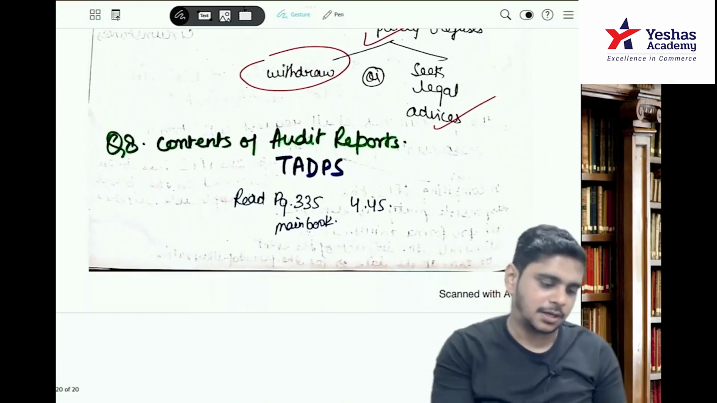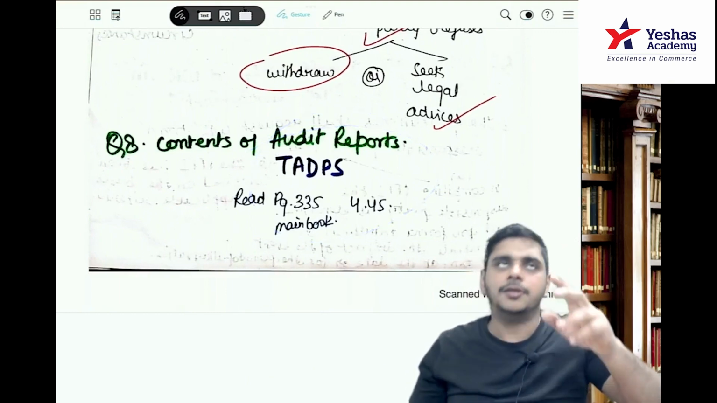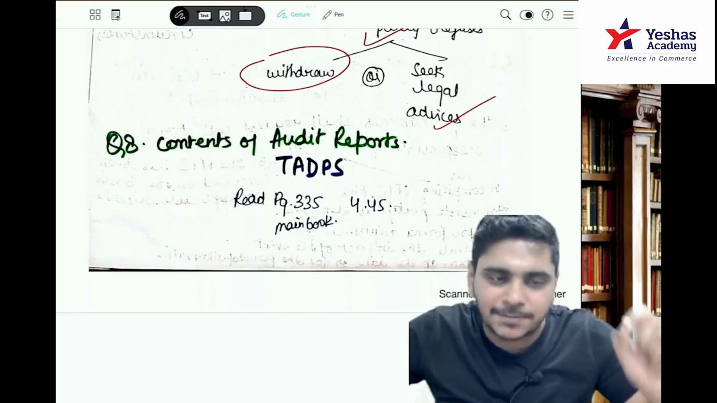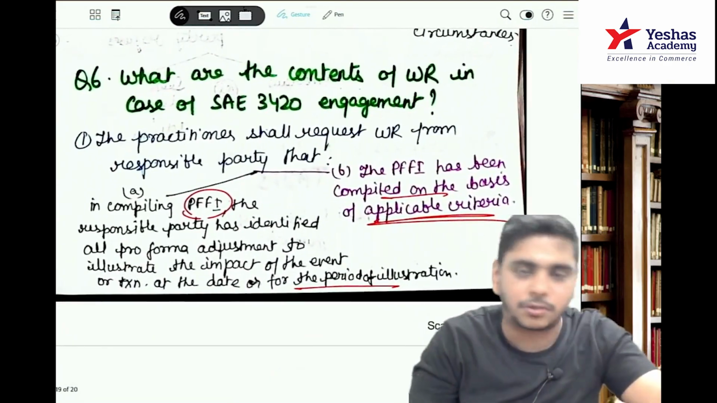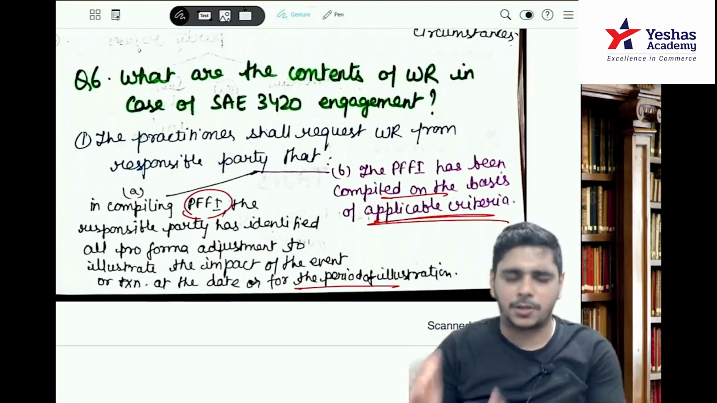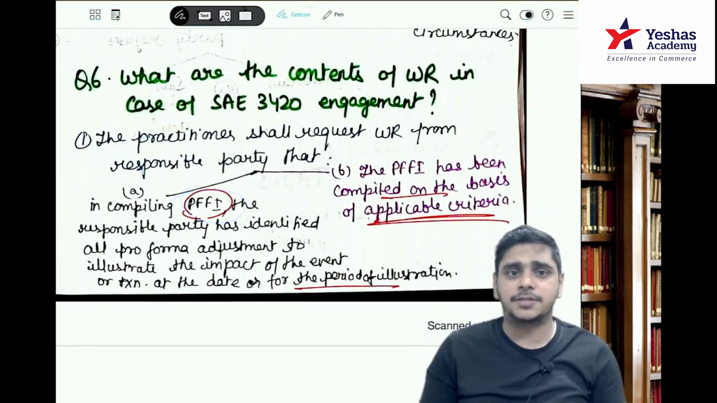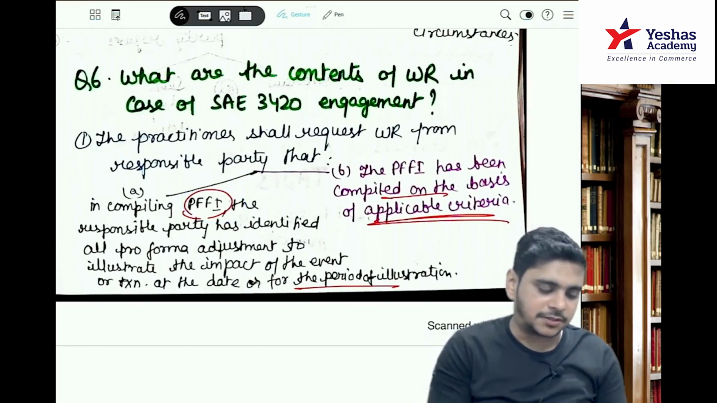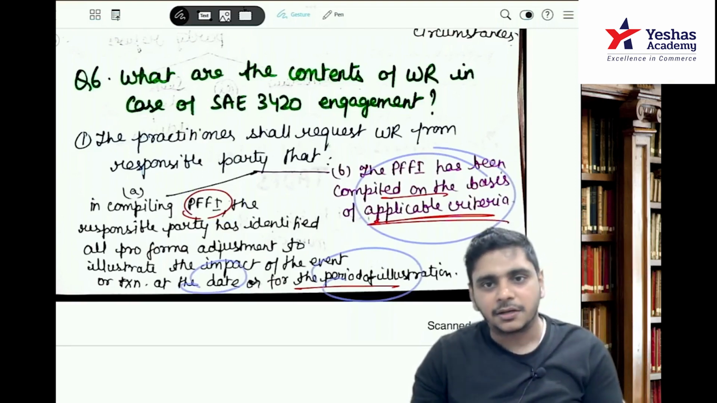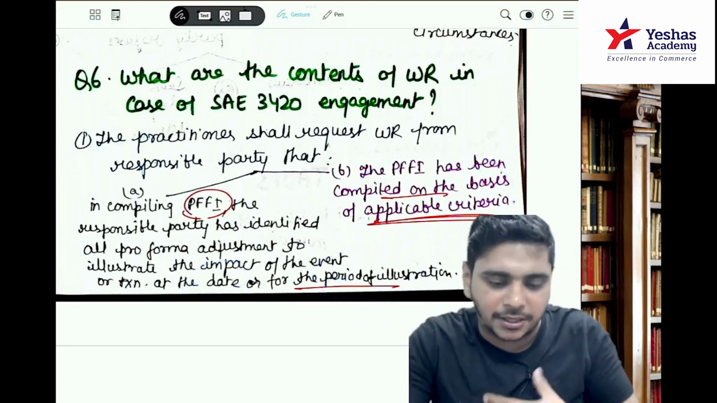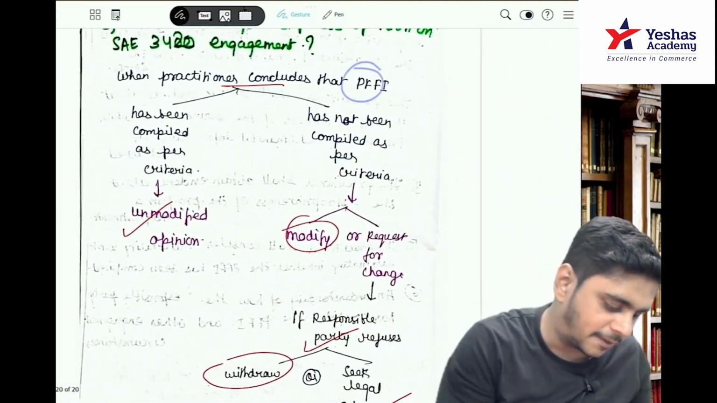Last answer, contents of audit report. Title, addressee, date, place, sign, comment. A statement that the engagement is performed as per SAE 3420. The responsibility of the responsible party: that in compiling the PFFI they have identified the pro forma adjustments to illustrate the impact of an event or transaction as on date or for the period of illustration, and the PFFI has been compiled on the basis of applicable criteria. A statement that the practitioner is responsible to express opinion that the PFFI has been compiled as per the applicable criteria.